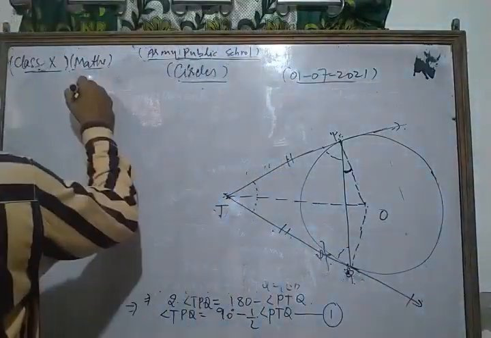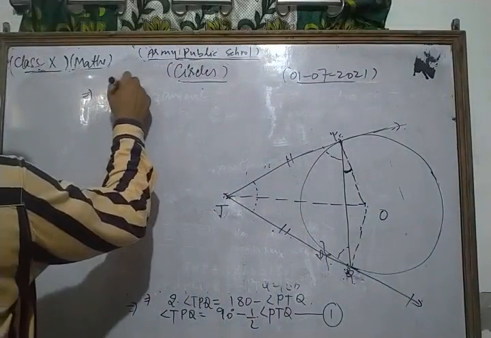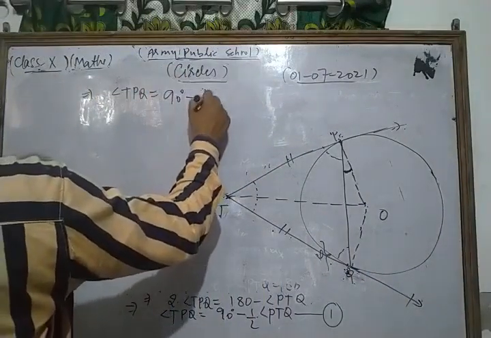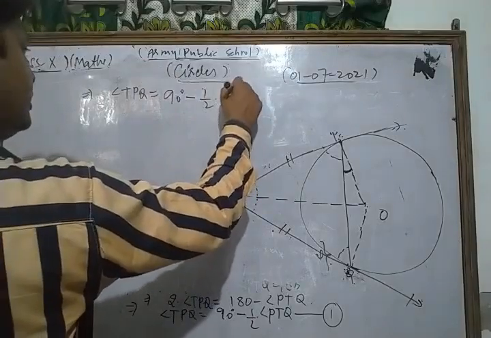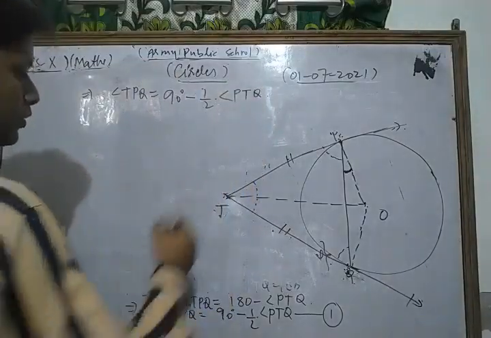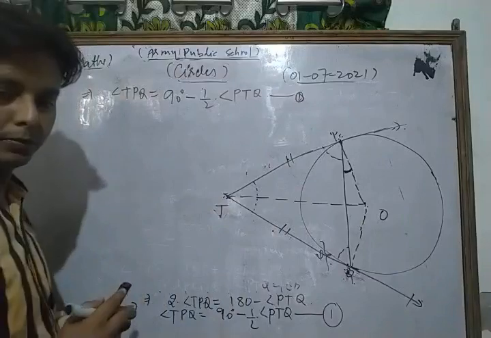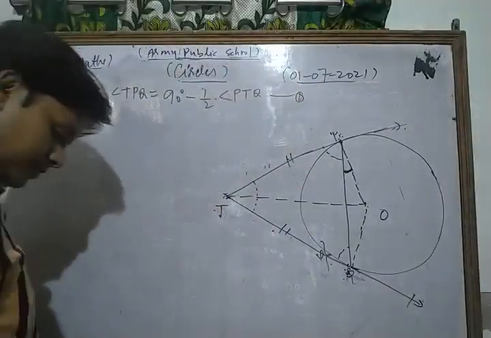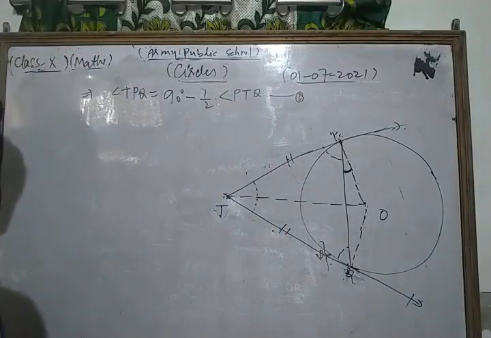So we write angle TPQ is equal to 90 degree minus half of angle PTQ. Take this as equation number 1.